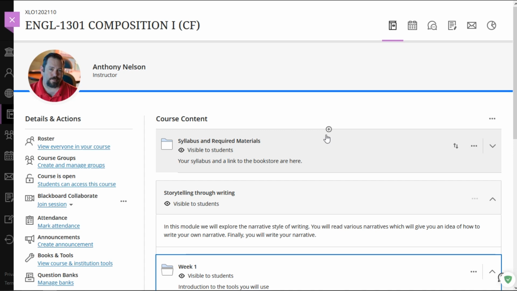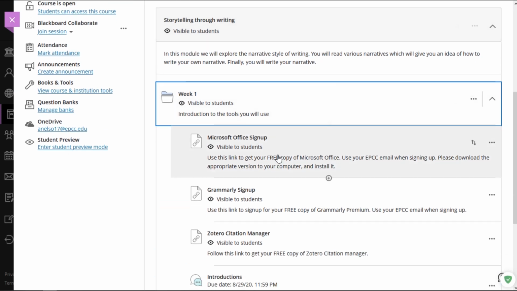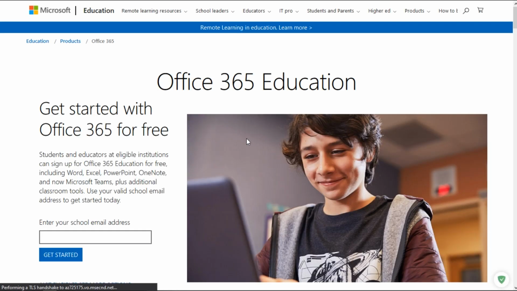Okay, we need to talk about how you're going to get Microsoft Office. So first thing you're going to do is scroll down here to where it says Microsoft Office Sign Up. Just click on that link and it'll take you outside of Blackboard. This takes you over to the official sign up page. Now it may take a second or two to load, that's fine.